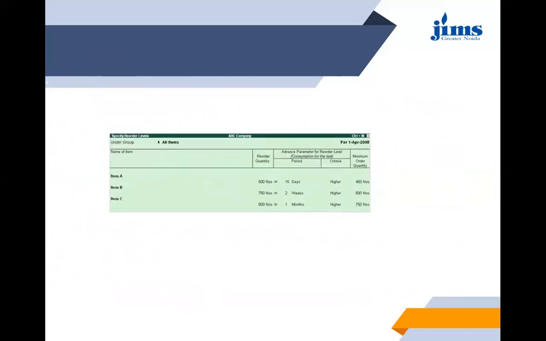So this is how the reorder screen looks. Once it is filled, it appears here. The items A and B, then number, reorder quantity, and the period from when, and criteria whether it is higher or lower. The minimum order quantity is maintained. That is, minimum should be at least this much and not less than this, because if it is below this, then you will be running at a loss and you need to maintain the order quantity.